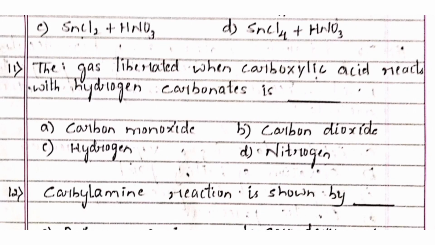Next one, the gas liberated when carboxylic acid reacts with hydrogen carbonates is option A carbon monoxide, option B carbon dioxide, option C hydrogen, option D nitrogen. And the right answer is option B carbon dioxide.